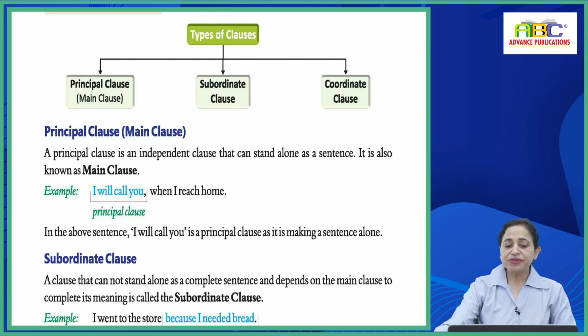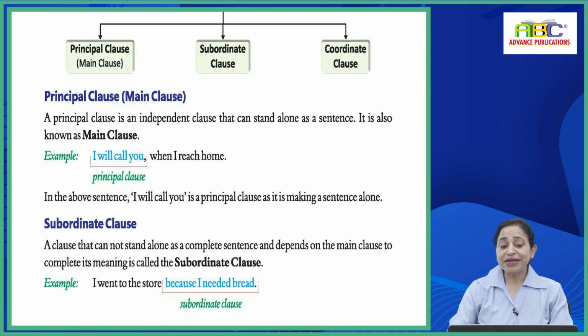Note कीजिए बच्चों, a clause has only one finite verb. Types of clauses: principal clause, which is main clause, subordinate clause and coordinate clause. Principal clause is an independent clause that can stand alone as a sentence, and it is also known as main clause. Example: I'll call you, ये आपस में खुद में independent है ना? इसको ज़रूरत नहीं है किसी और sentence की, but I'll call you when I reach home, right? हमारी principal clause हुई, I'll call you. In the above sentence, I'll call you is a principal clause as it is making a sentence alone.